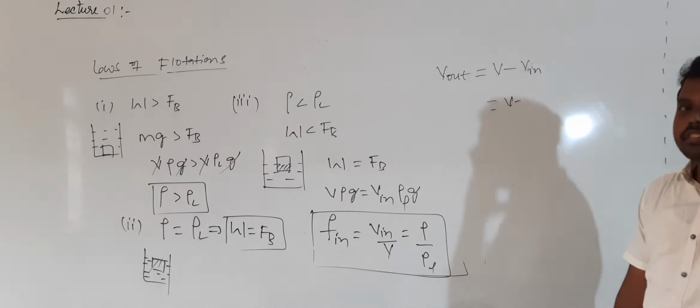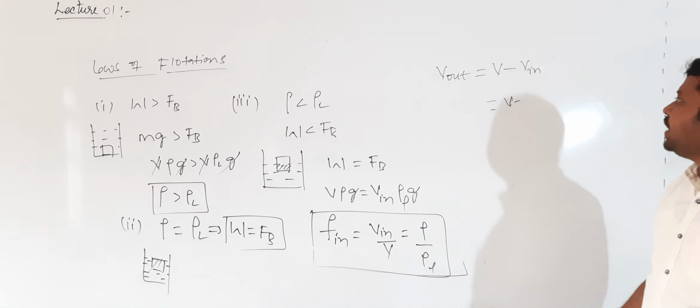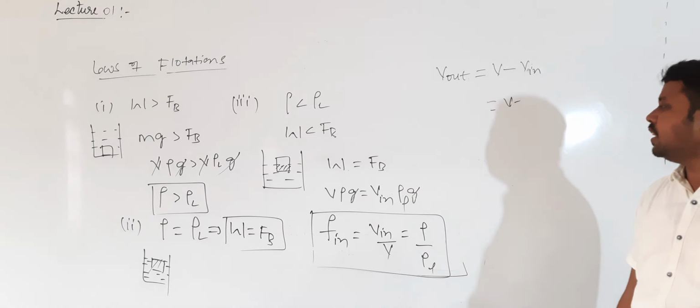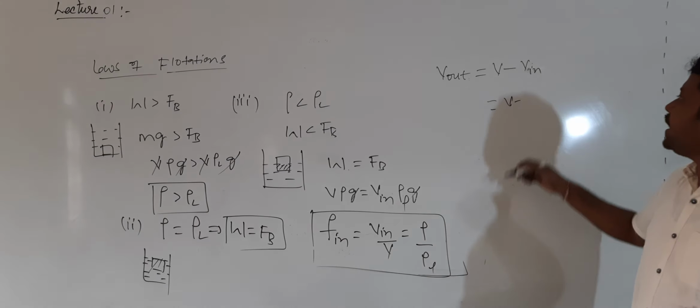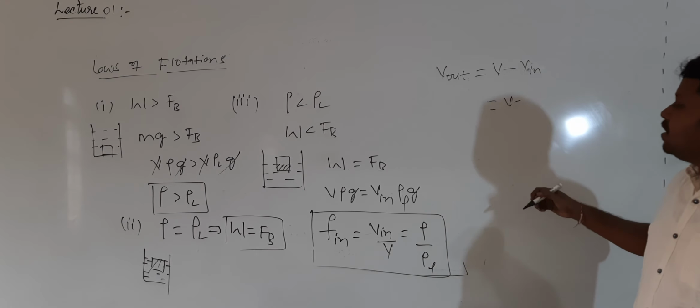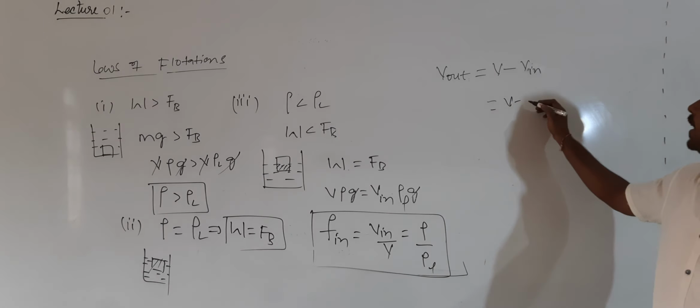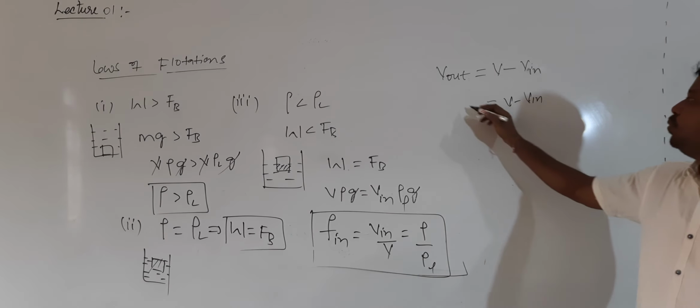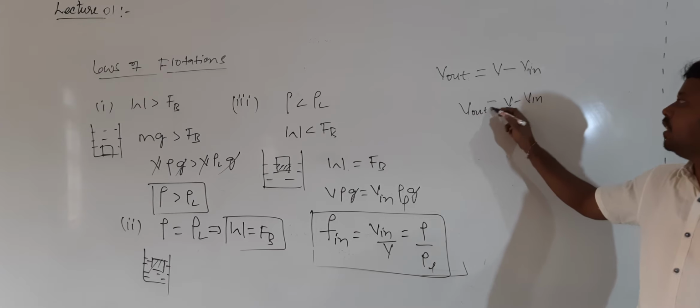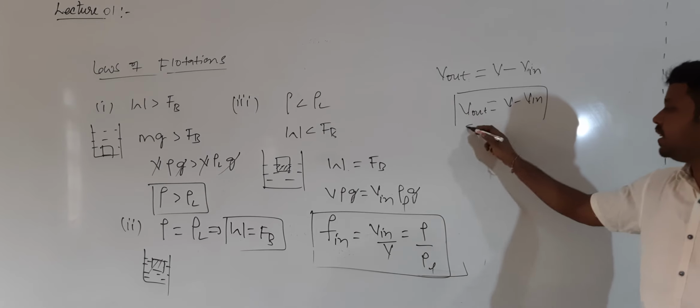What is the V in value? We have written it already: V in is equal to V into rho by rho L. So I will write V in terms of V in by V. V minus V in will give you V out, the volume which is there outside.